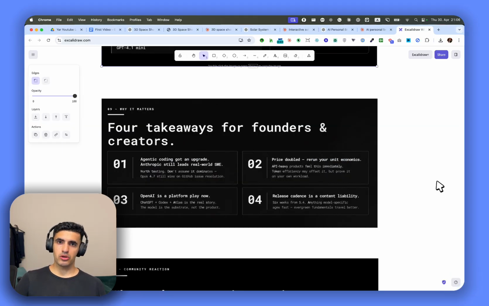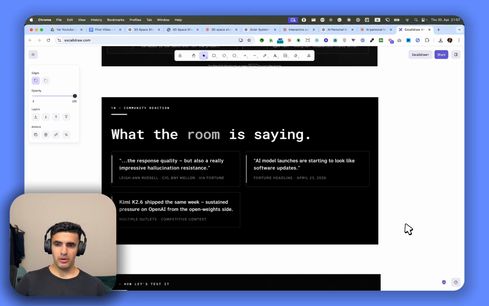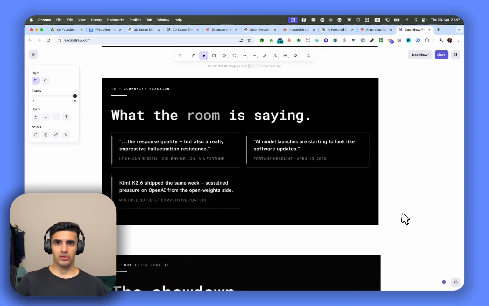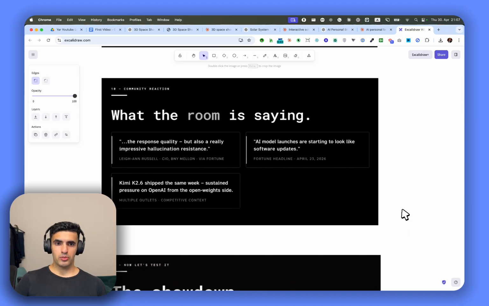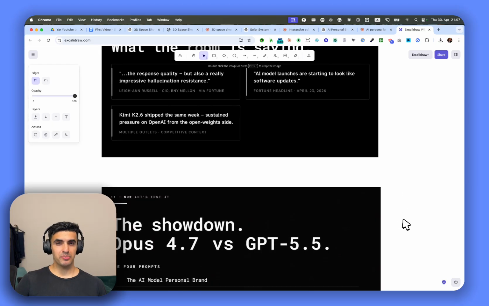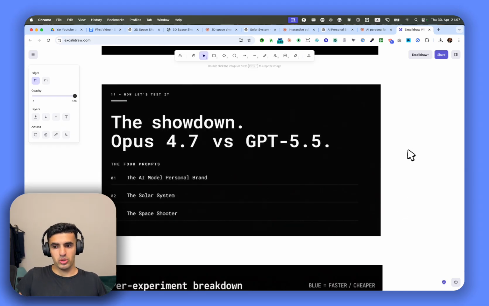So that's what all these companies are going towards. They're all becoming platforms. And we've seen it previously with Claude, even though Claude has code, writing, and design all separately, they're also still part of one app with different sections. We also see that Codex has gotten significantly better, and they've added everything in just one interface. And usually when we look at what people are saying, these AI model updates are like software updates, not that huge. Also, Kimi 2.6, which is coming from China, is an excellent model, which is kind of competing with GPT 5.5. So it's super exciting what's going to happen.